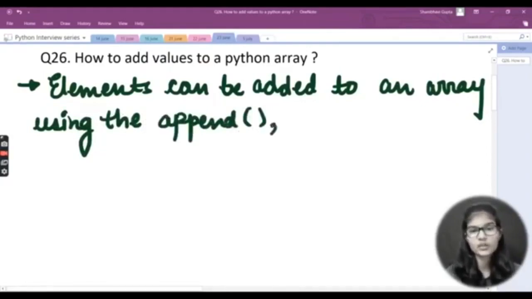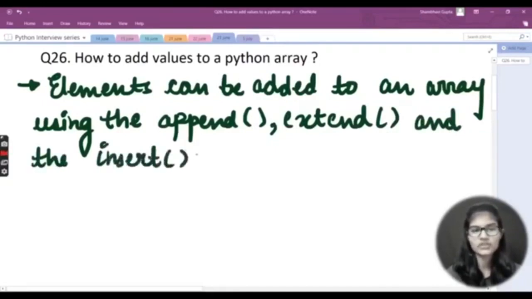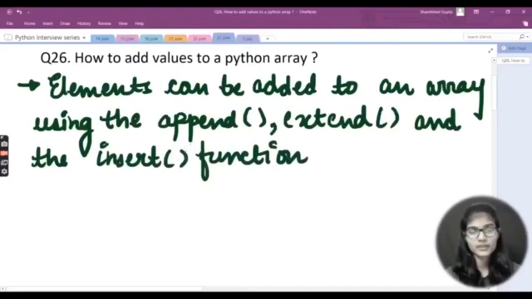The second function is extend, with which we can add elements to an array. The third function is insert. So these are the 3 functions which can be used for adding elements into an array.